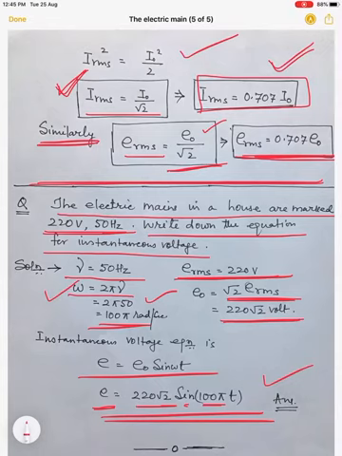So I think you have got all the ideas of the variation of alternating current and its average value, mean value and RMS value. Out of these three values, the most important is the RMS value, and we are using this value in our practical purposes.